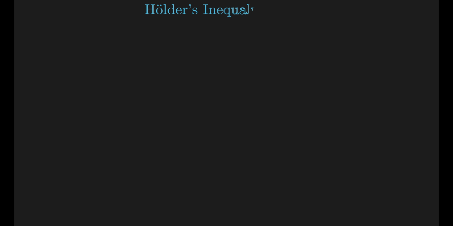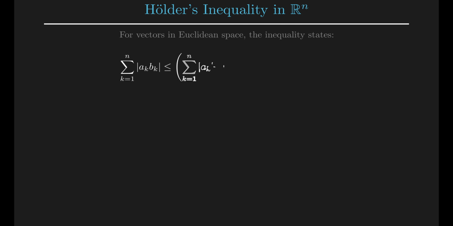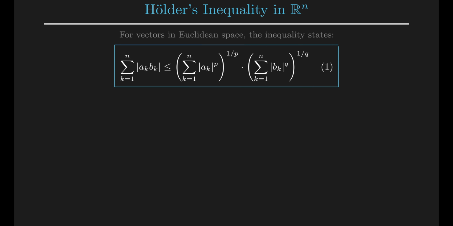In this video, we will explore Hölder's inequality in Euclidean space. For vectors in Rn, this inequality provides a fundamental bound on the magnitude of their inner product. The formula states that the sum of the absolute values of the products a sub k times b sub k is less than or equal to the product of the sums of their powers, raised to the reciprocal of the